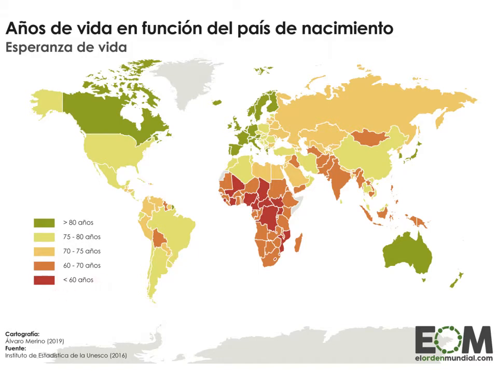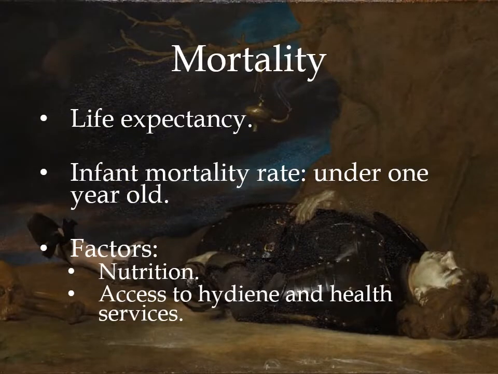No, what it means is that the average is 60 years. There are some people that live past the 60 years, but there are lots of them that die before reaching that age. Here, with the mortality, we can see how it affects life expectancy, which we have already explained.